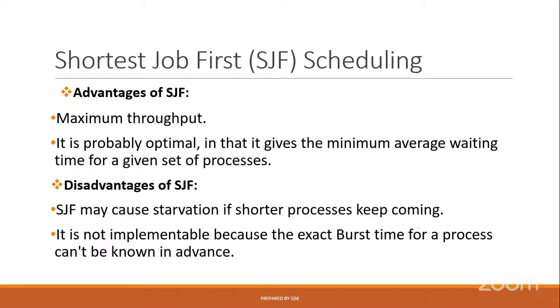Because, as I said already in our example, even though one person is in the 10th position, they want to take only a single product. Now, what we need to do? We need to pick the person who wants to take fewer products first. In the shopping example, 10 people are there, but the 10th position person wants to take only a single product. So we can give the single product, and we can vacate that person from the queue. So the same concept we are implementing in shortest job first.